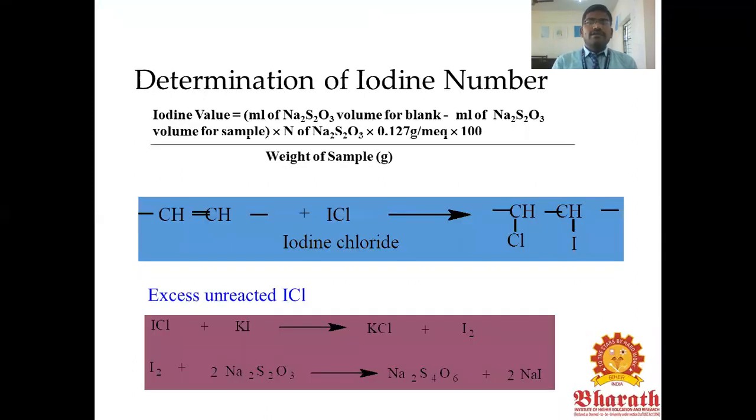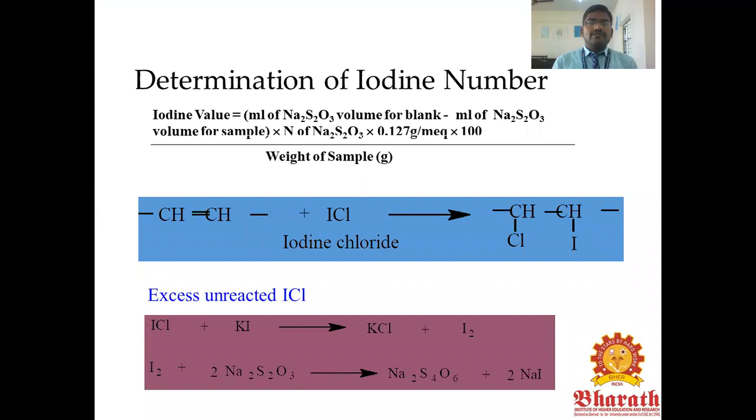The determination of iodine number: the iodine number or iodine value equals the milliliters of sodium thiosulfate volume of blank minus milliliters of sodium thiosulfate volume of sample, that is blank minus sample, times the normality of sodium thiosulfate, times 0.127 gram per milliequivalent, times 100, divided by the weight of the sample in grams. This is the double bond of fatty acids.